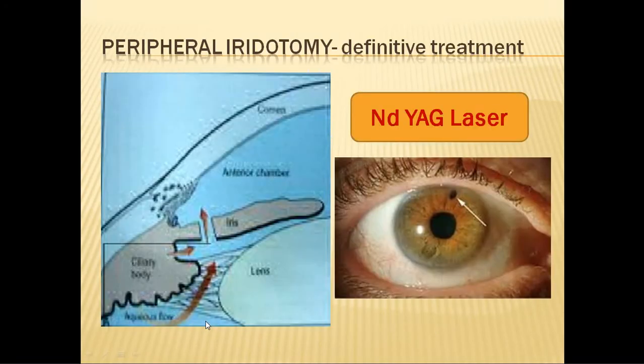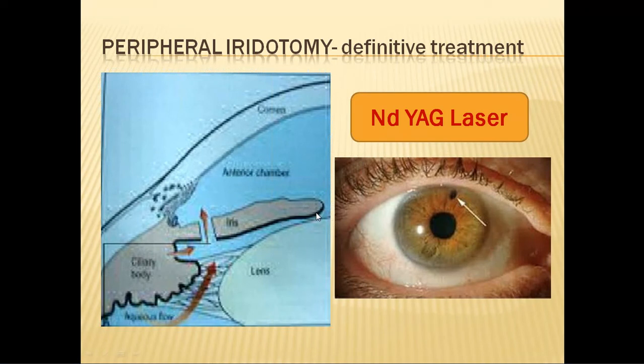But then the problem is that this kind of situation, where the pupil comes to a mid-dilated position, where the patient goes into a dark room, or where the patient lies in a prone position, will occur day in and day out in many of our daily activities. So each time such a thing happens, the patient can go for an acute angle closure attack, and finally the whole angle can become completely closed with peripheral anterior synechiae, and the patient can land up in total glaucoma. So to prevent that, we have to think of some permanent solution, isn't it?